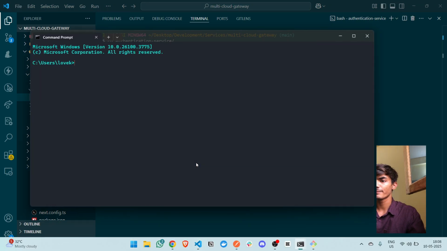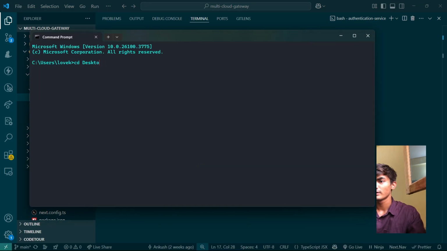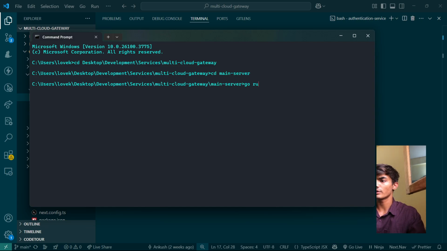So let me go to CMD. Then development, then services, then multi-cloud gateway. Yeah, then we'll go to main server, run this main.go. Yeah. So our main server is in Golang. Notification service is in Python, and the rest of them are in, like, the front ends are in Next.js and the backends are in Node.js. I hope that makes sense. Okay. This is our main server, which is being started right now.